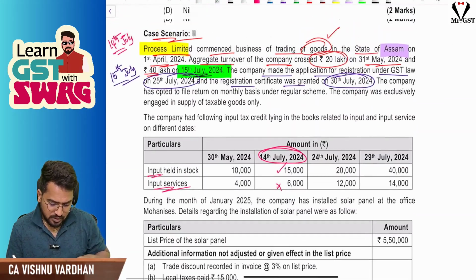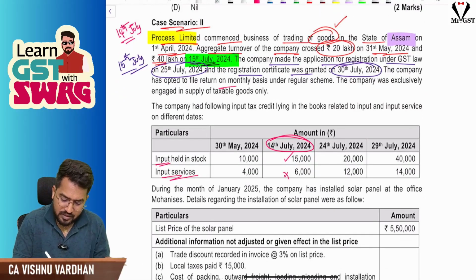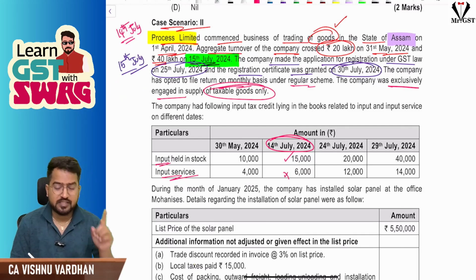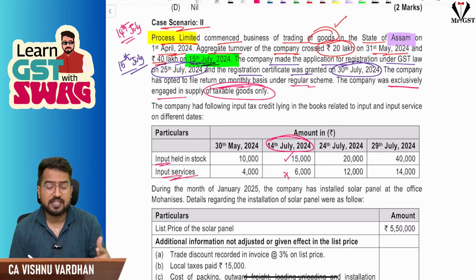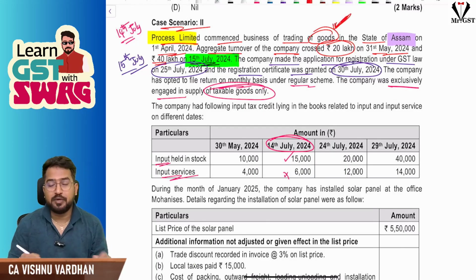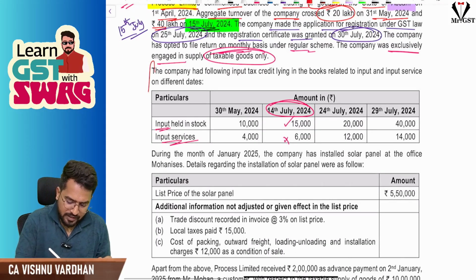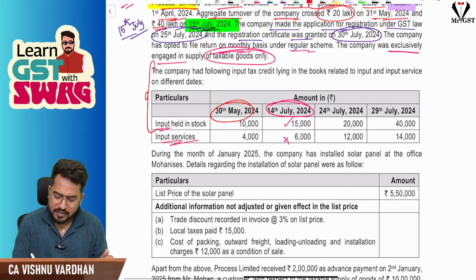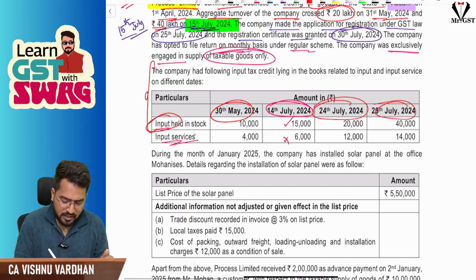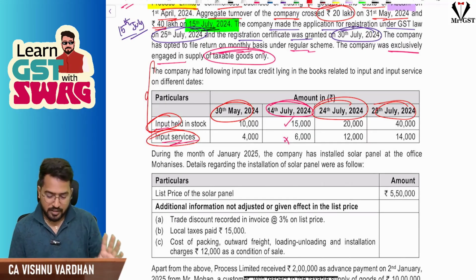Next, the remaining things are not required here. They have opted for monthly filing, all these things, regular scheme. The company is exclusively engaged in supply of taxable goods only. Again one more time they are stressing this. Here in Assam, there is a 40 lakh threshold limit because they are exclusively dealing with goods. And ITC, they have given on different dates, whatever the stock is and whatever the services are. Please understand, ITC is available only on inputs, not on input services.